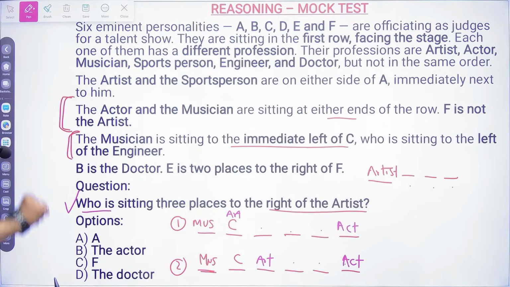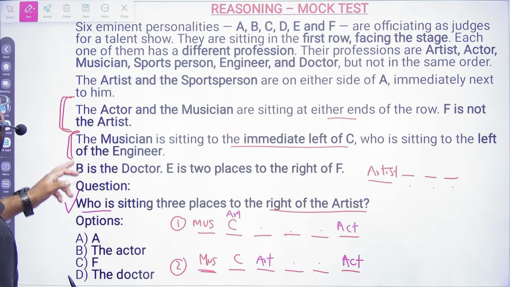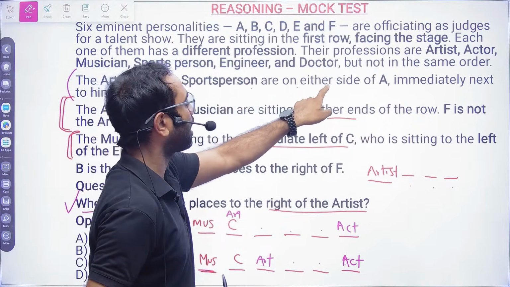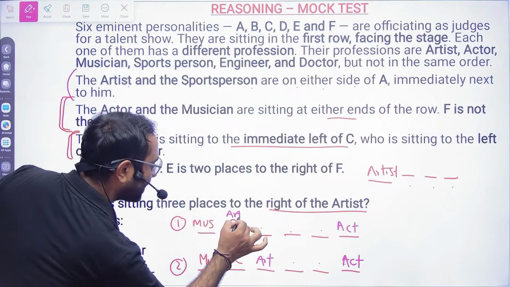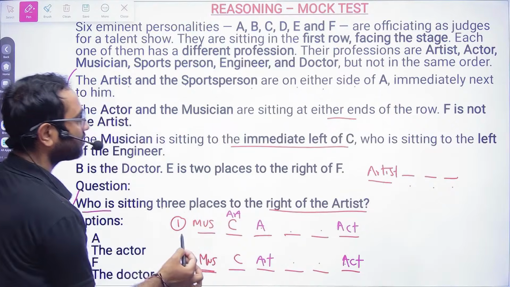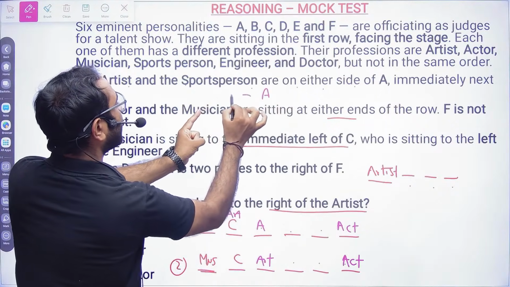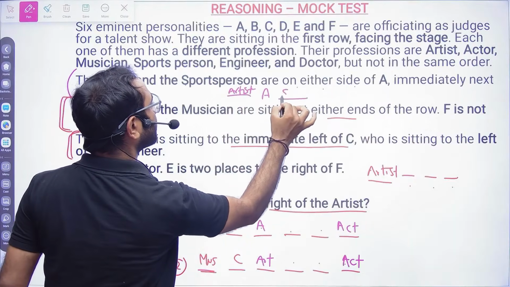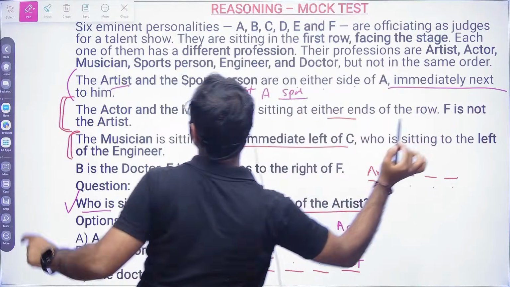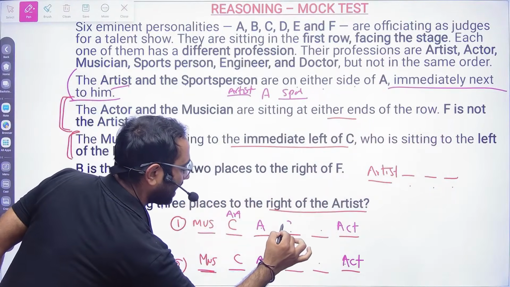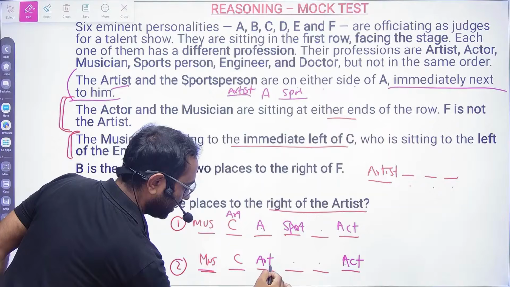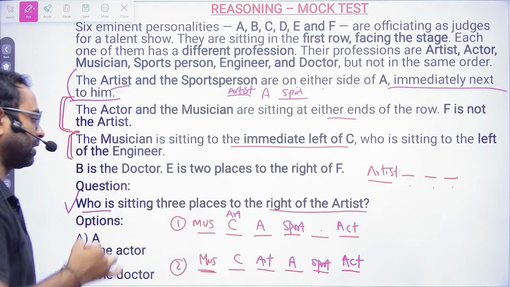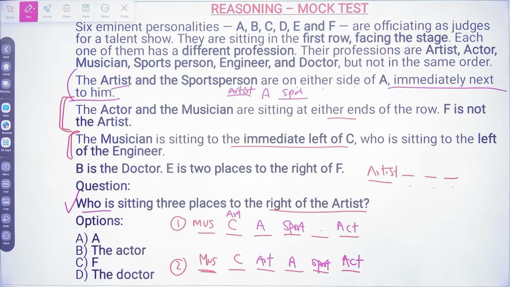Okay, fine. Chalo bhai, what's next? Next, this one: the artist and the sports person are on either side of A. So if the artist is here, then A will be here, because on one side the artist will come, and on the other side we will have a sports person, immediately next. So if A comes here, then the sports person will be there. If the artist comes here, then A will come here, and here the sports person will come. Correct? Done?